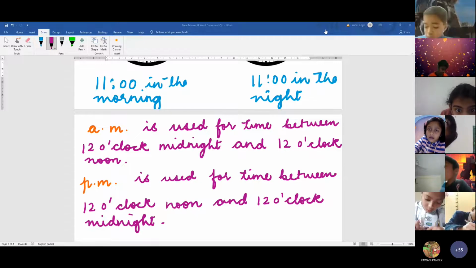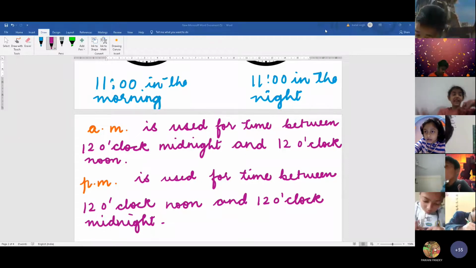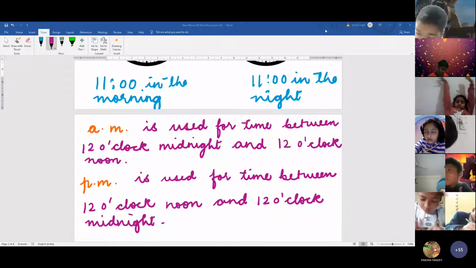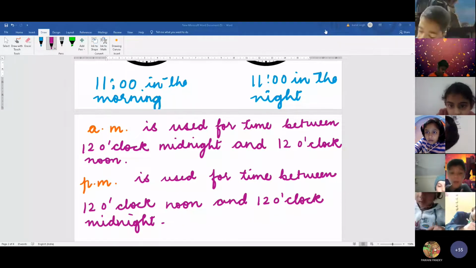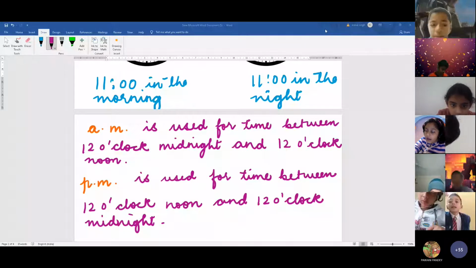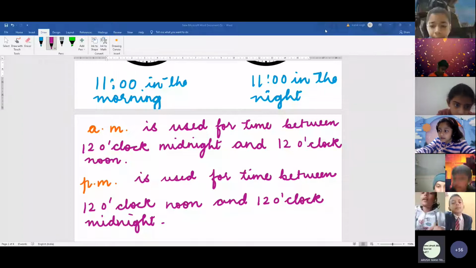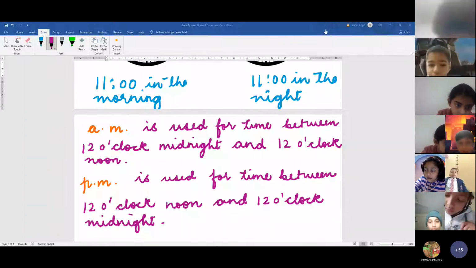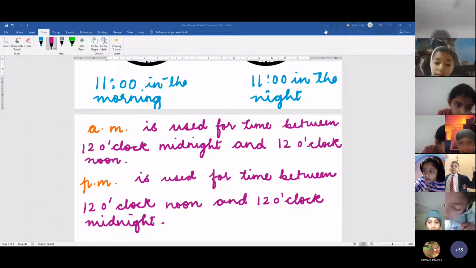How many of you have written this in your notebook? Raise your hand. Mute yourself and raise your hand. Those who have not done, you have only 2 minutes. Do it quickly.